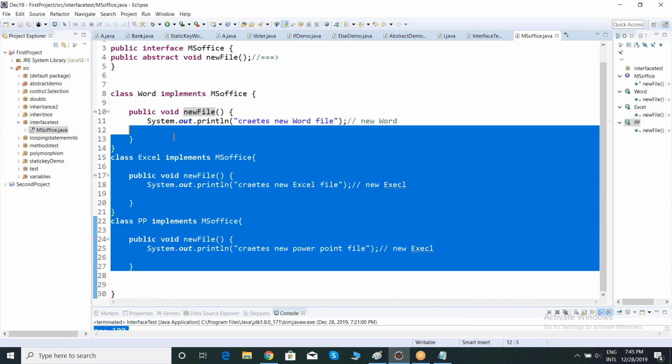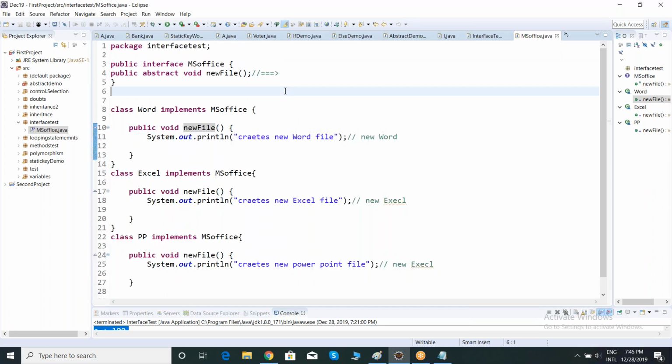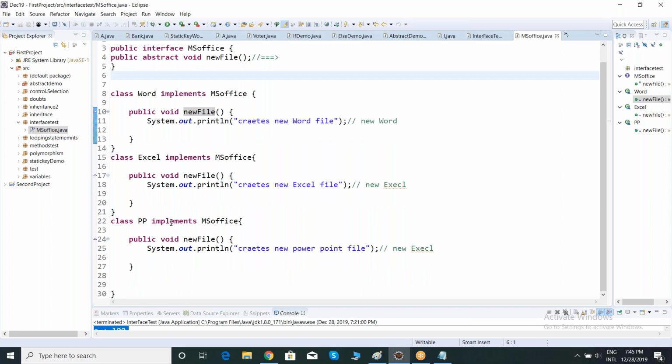What type of inheritance is this? What type of inheritance is this? Can anyone say? If anyone says, I'll give a gift. Hierarchical.